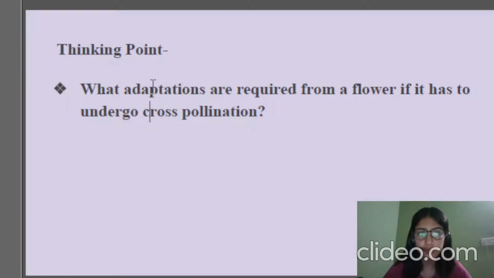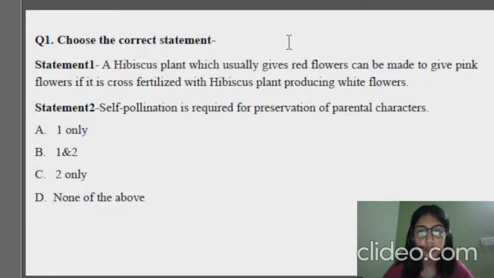Yes, so we will move forward from here. The first question that you need to do now is, you will be choosing the correct statement and giving the answer in the chat box. The first statement is, a hibiscus plant which usually gives red flowers can be made to give pink flowers if it is cross fertilized with a hibiscus plant producing white flowers. Is this possible or not?